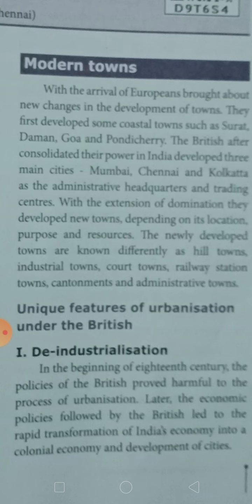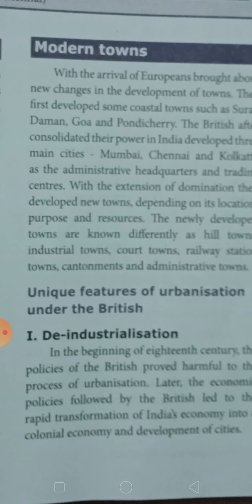And then the British established themselves well in India, and then developed three main cities. What are the three main cities? Mumbai, Chennai, and Kolkata, as the administrative headquarters and trading centers.